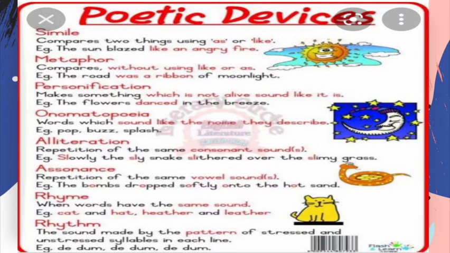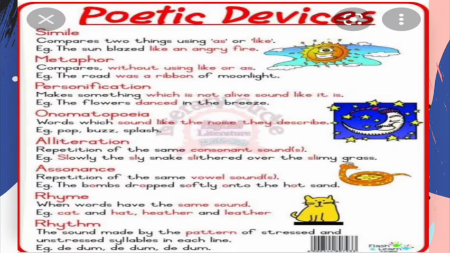Assonance. This is the repetition of the vowel sound. Okay. Alliteration is the repetition of the consonant sounds, and assonance is the repetition of the vowel sounds. For example: The bomb dropped soft onto the hot sand. An O sound repeatedly occurs, so that's why it's assonance.